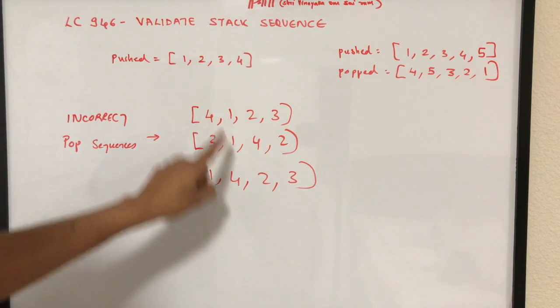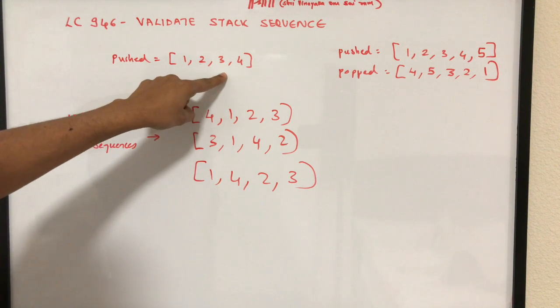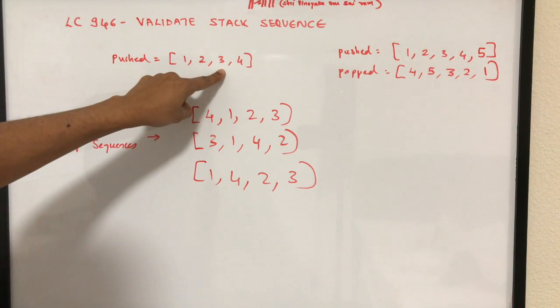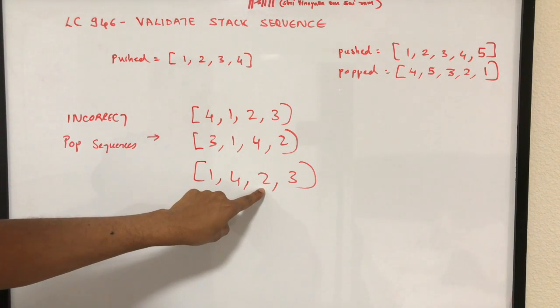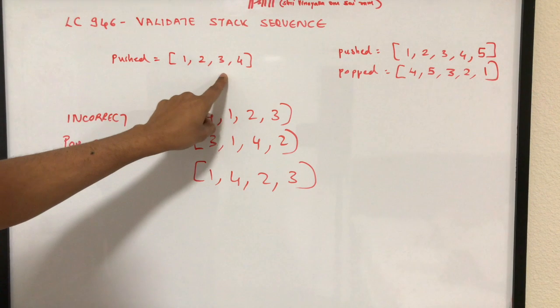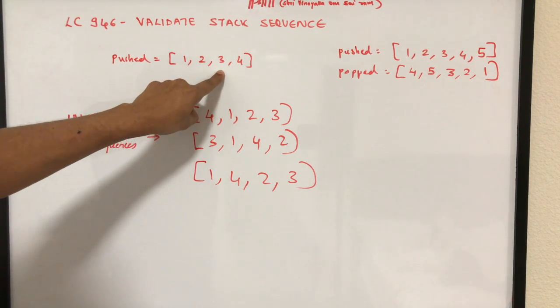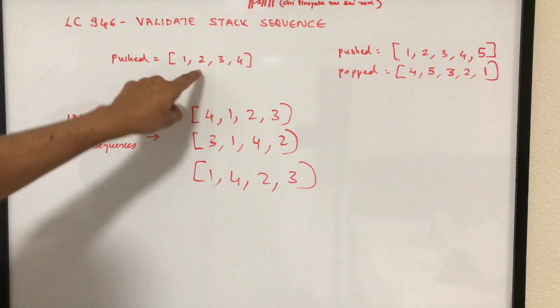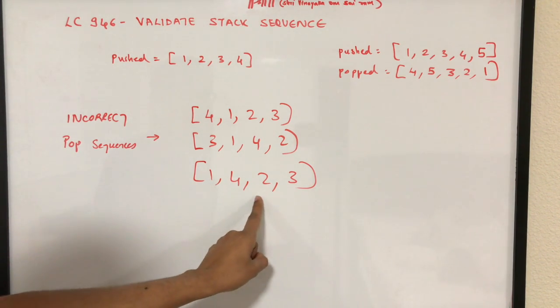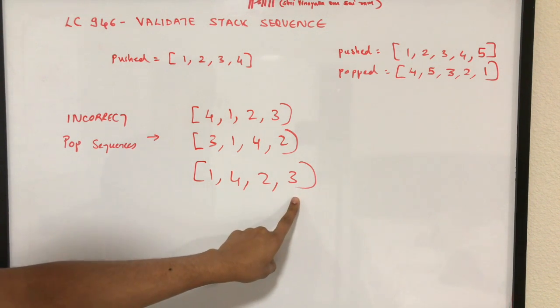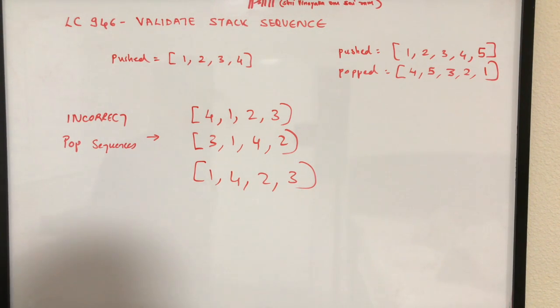Now you have 2 and 3 as the two elements in the stack, with 3 being the top of the stack. It is expected that 2 needs to be popped here. In this case it is not possible because 3 is the top of the stack. You have to first pop 3 and only then can you pop 2. But in this case it is expected that you do the reverse: you pop 2 before you pop 3. So this is again an invalid sequence. With this observation of correct pop sequences and incorrect pop sequences, it will become easier to solve this problem.